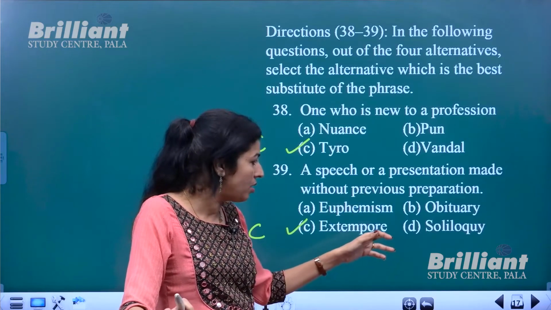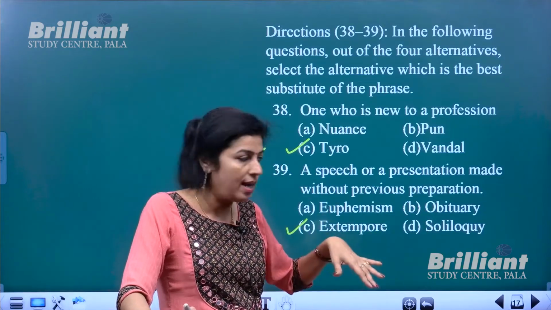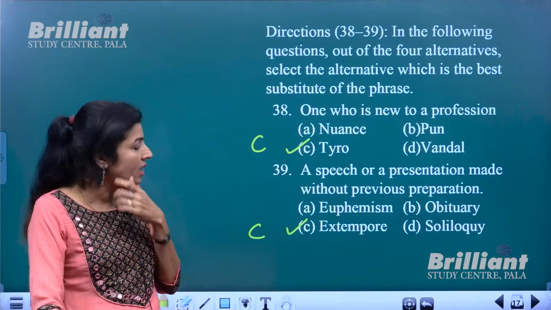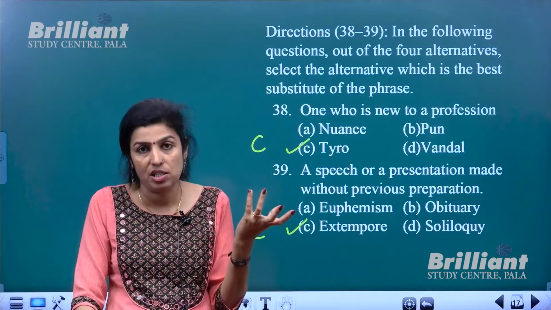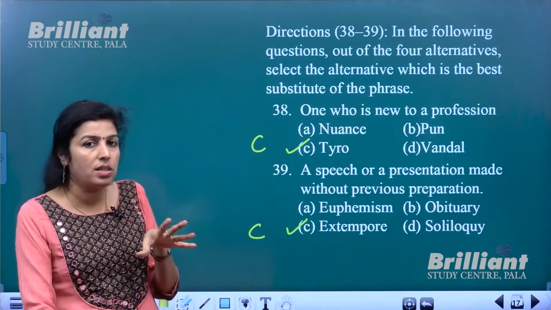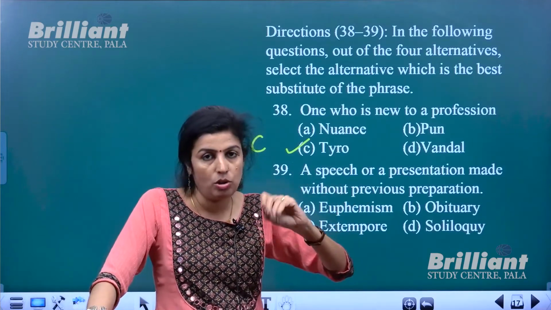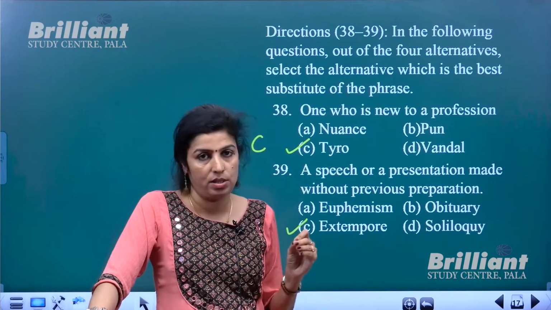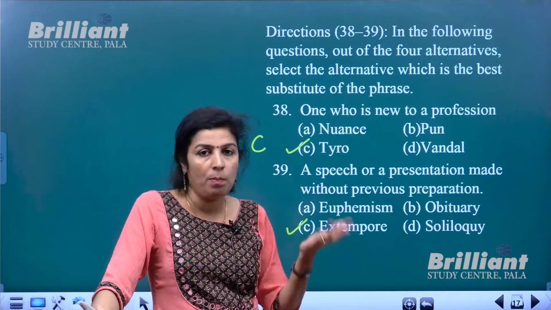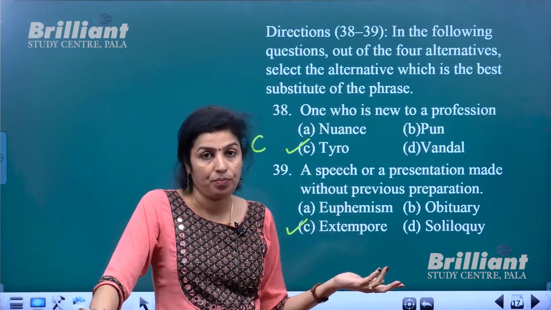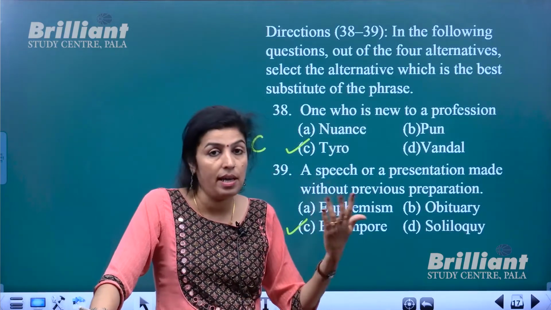What is euphemism and obituary? Informing death and announcing death. Soliloquy is speaking to oneself, and euphemism is actually the terms which are used to decrease the intensity of something. There are words which, if you say them very plainly, would be harsh or rude, so you use softer words. For example, when you inform the death of a person, you normally use terms like he passed away, or he was called to eternal rest, instead of saying he died.